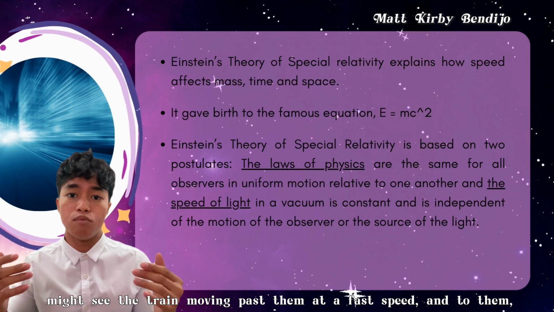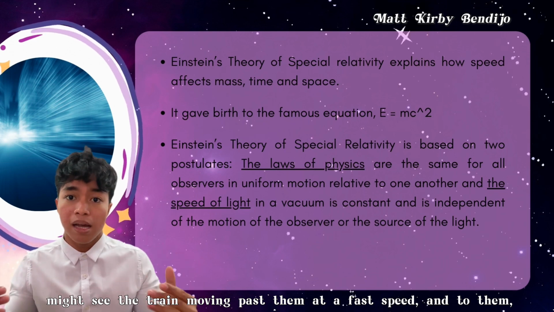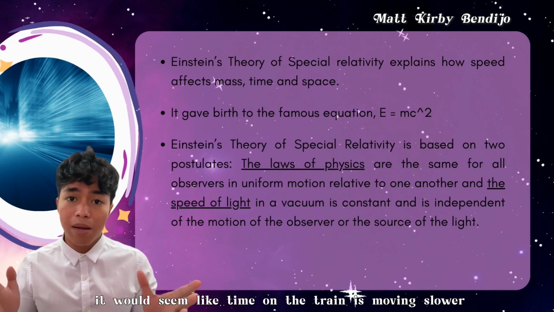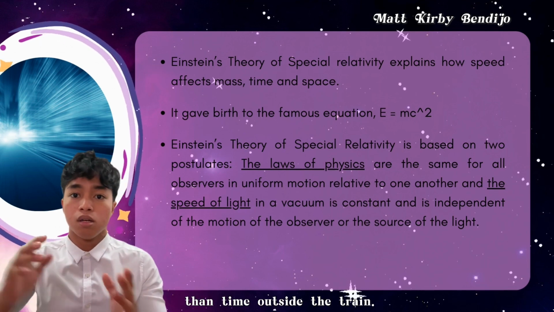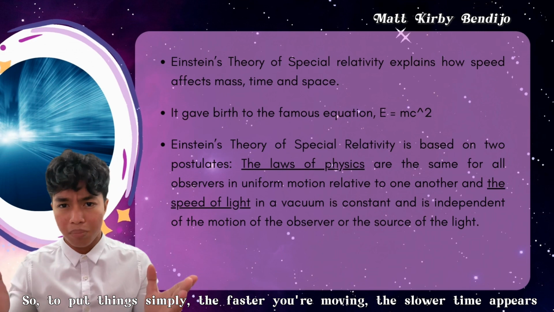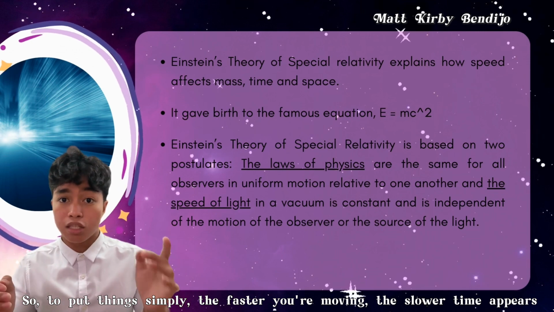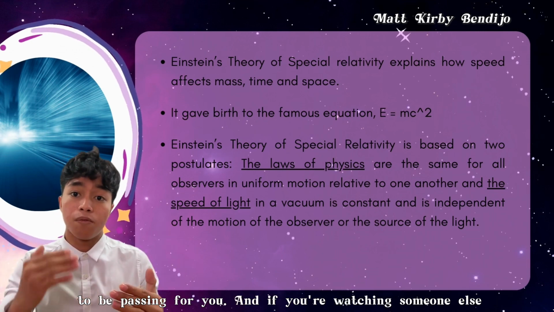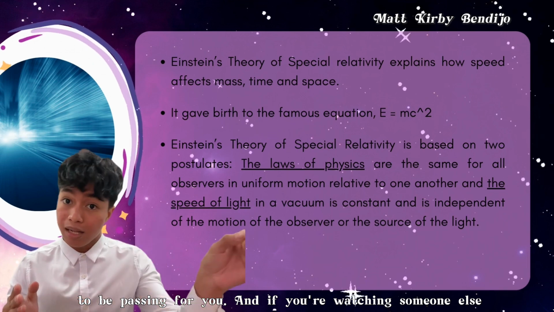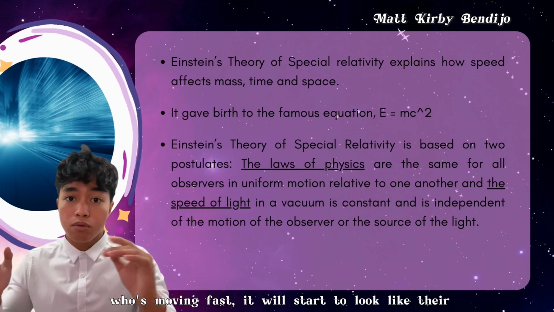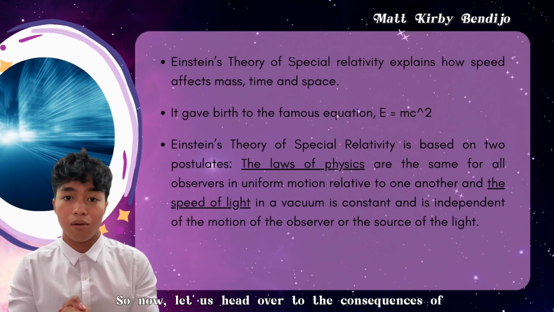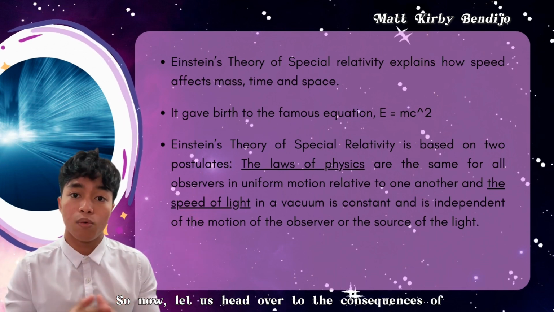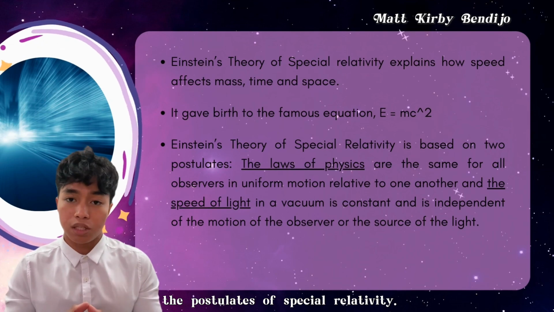They might see the train moving past them at a fast speed, and to them, it would seem like time on the train is moving slower than time outside the train. So, to put things simply, the faster you're moving, the slower time appears to be passing for you. And if you're watching someone else who's moving fast, it will start to look like their time is going slower too. So now, let us head over to the consequences of the postulates of special relativity.